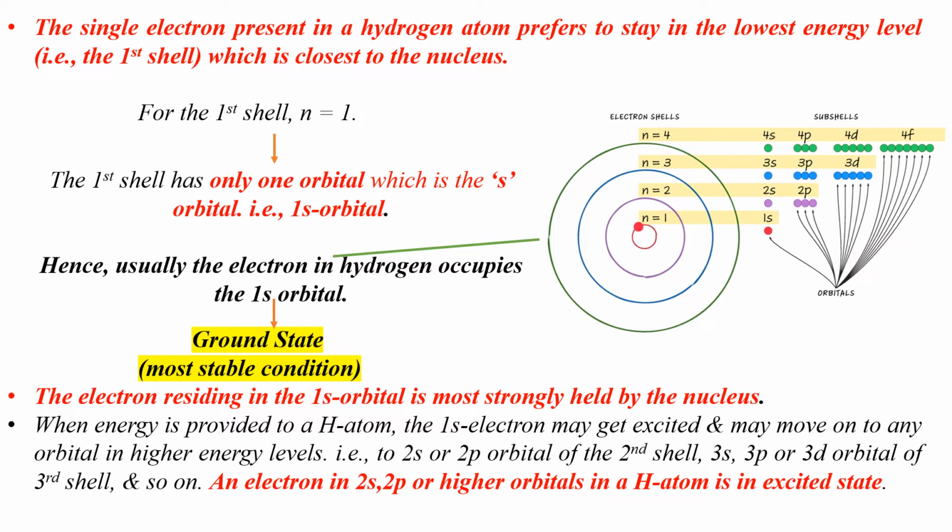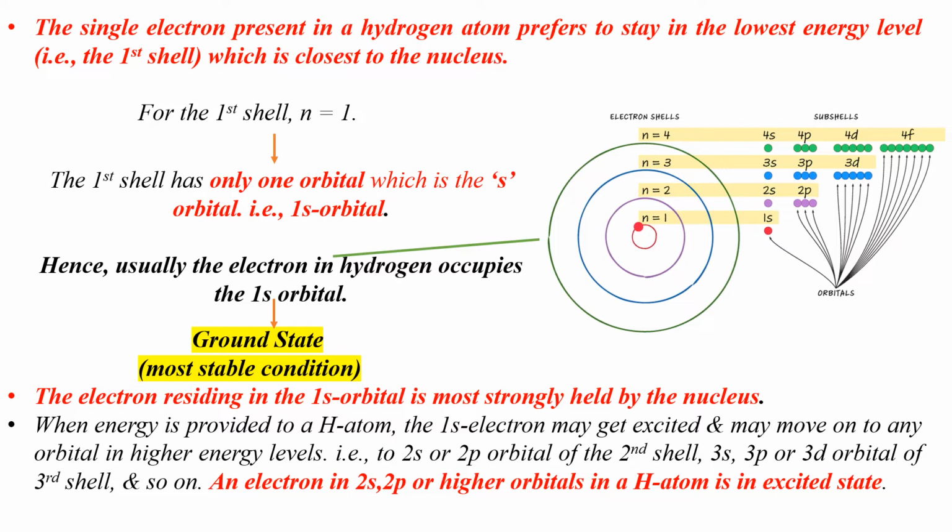Now, imagine that you have an electron in the 1s orbital of hydrogen atom, in the ground state. Imagine that you are supplying some amount of energy and the electron occupying the 1s orbital absorbs this energy and gets excited to a higher energy level.